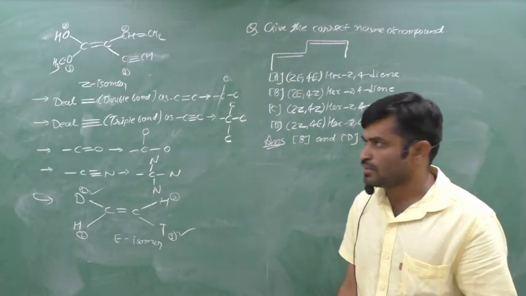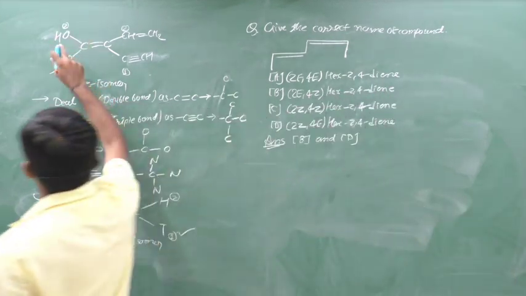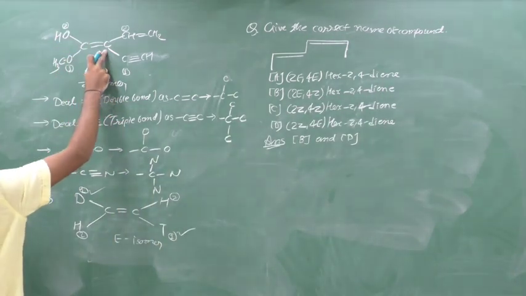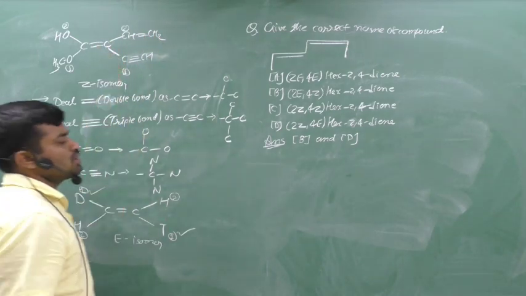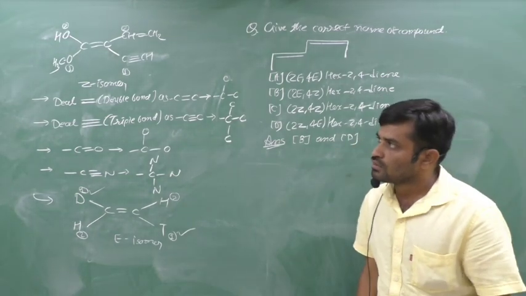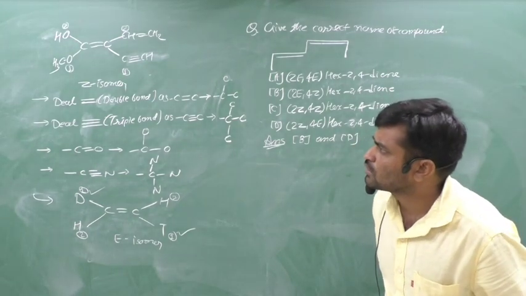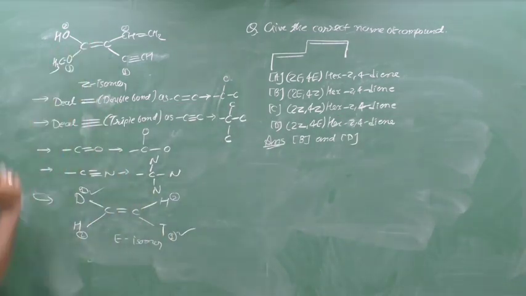Now we take some specific examples like this: OH, OCH3, C double bond C, CH double bond CH2, and C triple bond CH. Now we give the E or Z nomenclature to the compound. First of all, we think about the directly attached atom. Yes, it can show E/Z, but it does not show cis-trans. Now you can understand that.